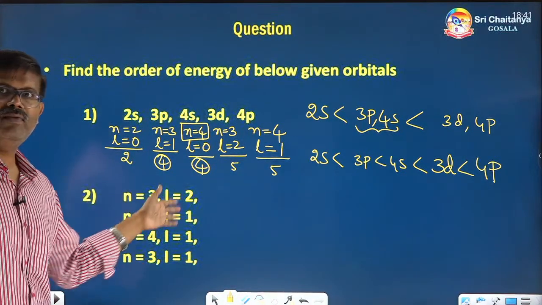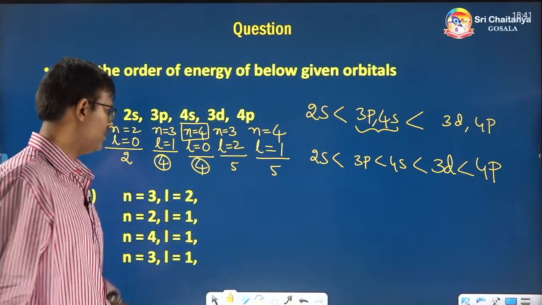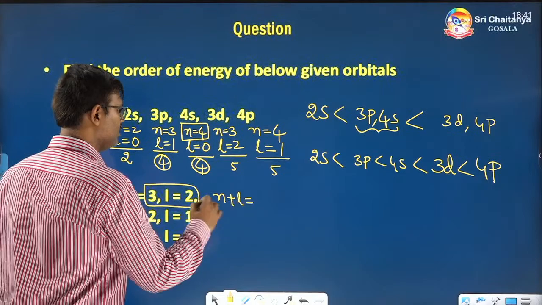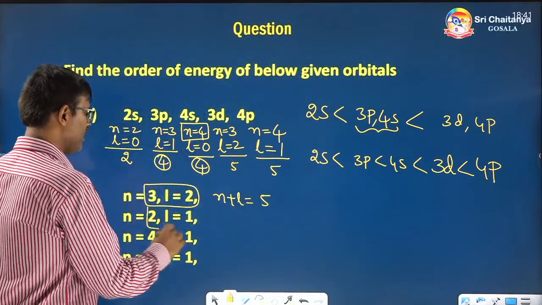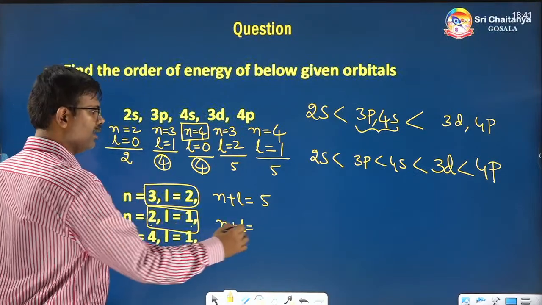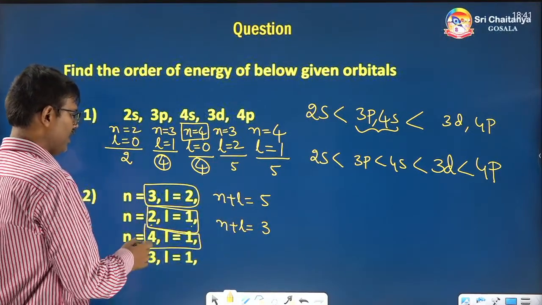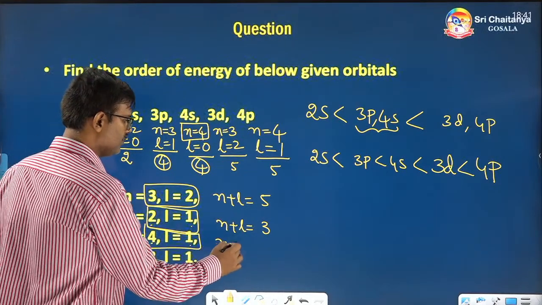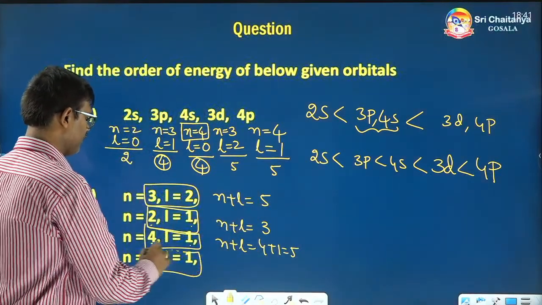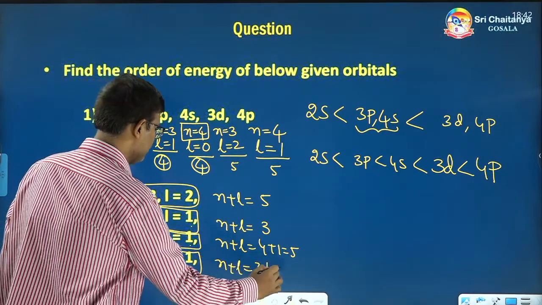Now, in the same way, let us figure out here. Here the N and L values are given directly. Directly take N plus L and figure it out. N plus L value will be 3 plus 2, 5. Here the N plus L value is 2 plus 1, which is 3. Here N is 4, L is 1, so 4 plus 1, 5. Here N is 3, L is 1, so 3 plus 1, 4.